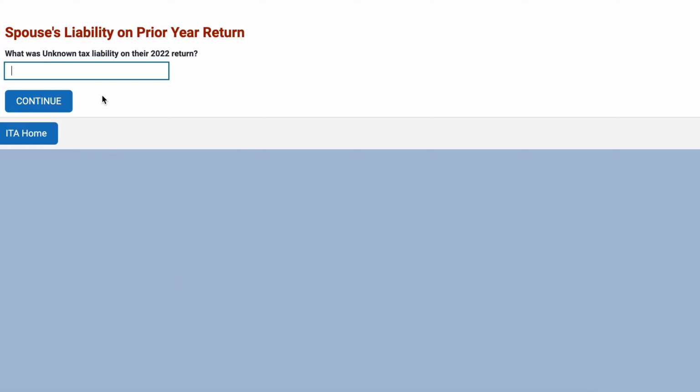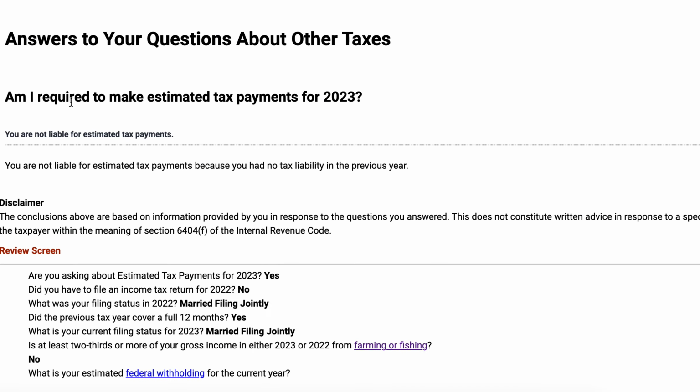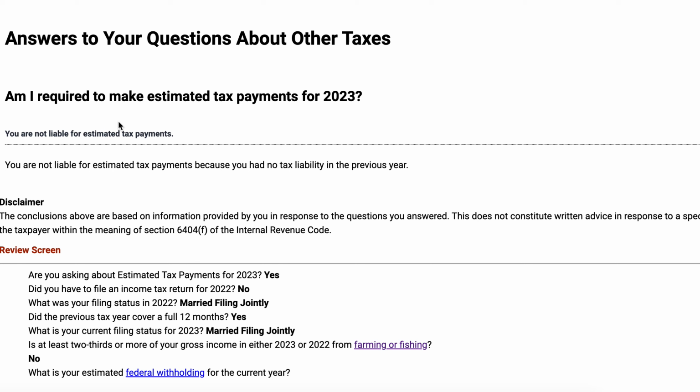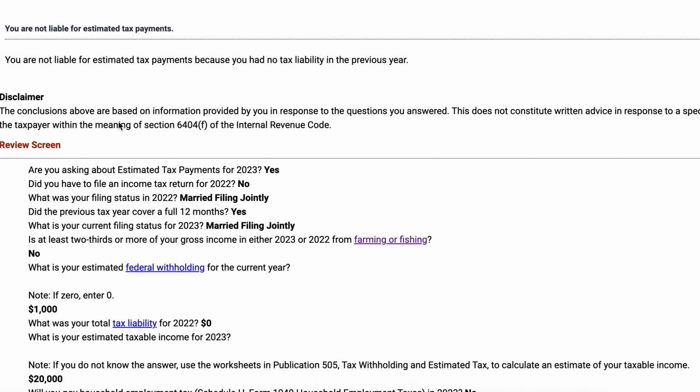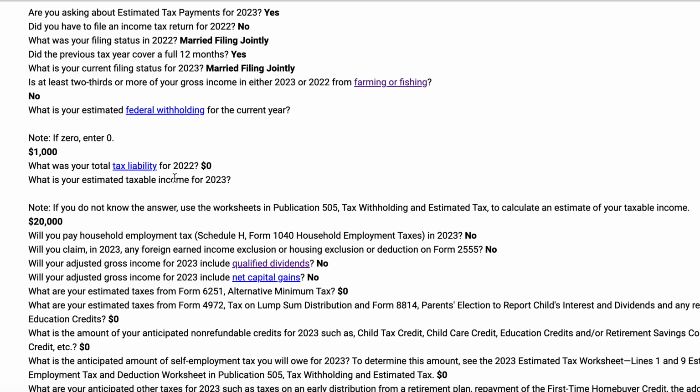What was the unknown tax liability on your spouse's tax return? So you're not liable for making estimated tax payments. You didn't have to file a tax return in 2022. You don't have any other items of income or adjustments of income that would impact your tax situation.